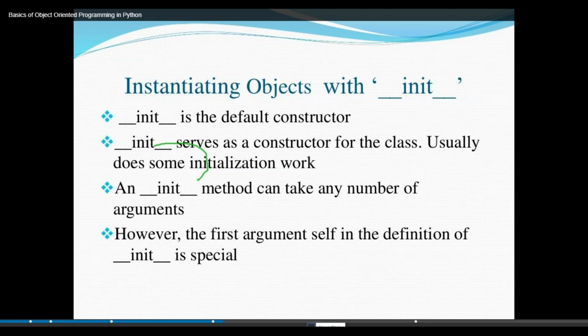Then you can pass the parameters. How to pass the parameters? self.dname is equal to driver name, self.number_of_passengers is equal to 0, self.on_duty is equal to on_duty. So you want to initialize the values of each and every parameter in a given class, right? However, the first argument, self, in the definition of __init__ is special.